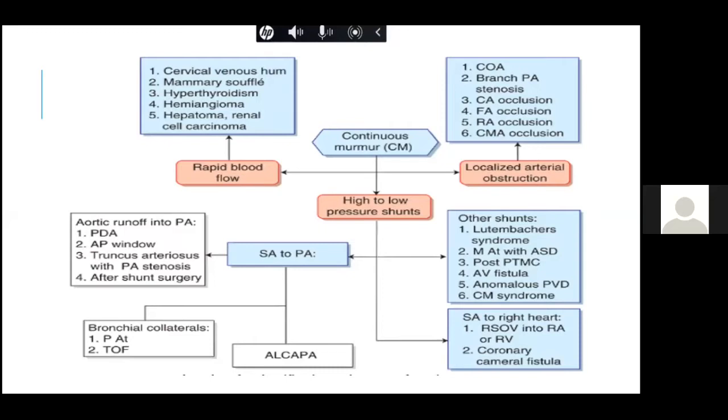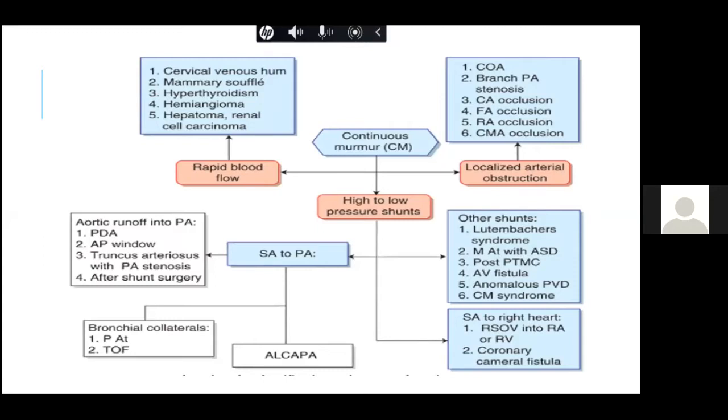Femoral artery occlusion, renal artery occlusion, or a common mesenteric artery occlusion. So these are the various things which localize arterial obstruction, which ideally produces a bruit, but it mimics a continuous murmur. Then we can have, in various other high flow states, a cervical venous hum. We know in various causes like anemia and thyrotoxicosis, we get a cervical venous hum, which is best heard during the diastole